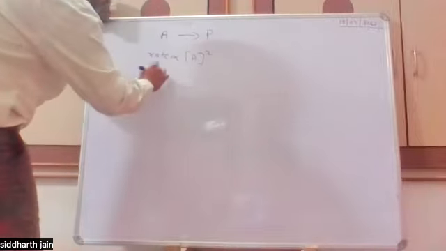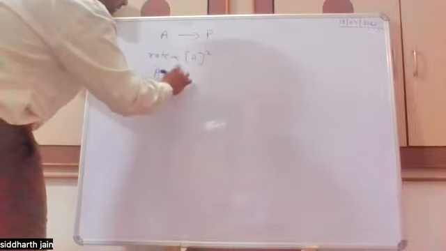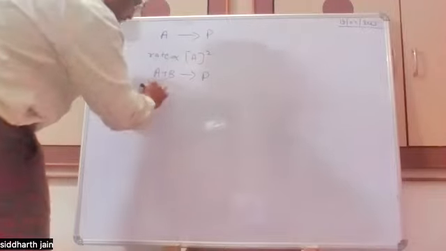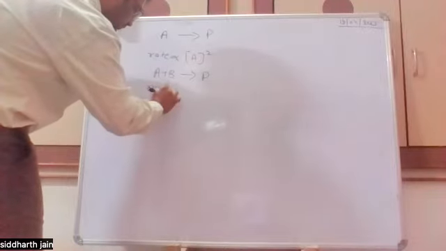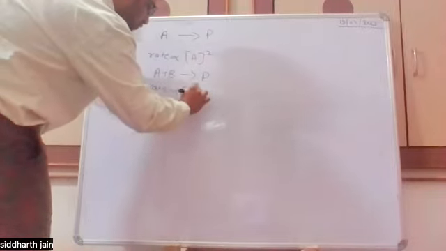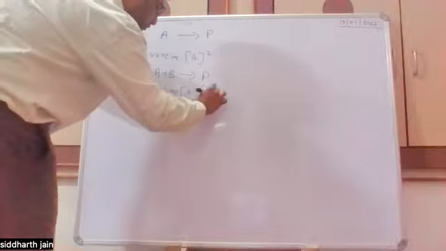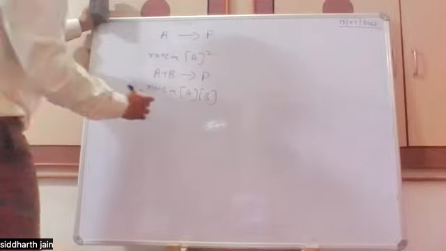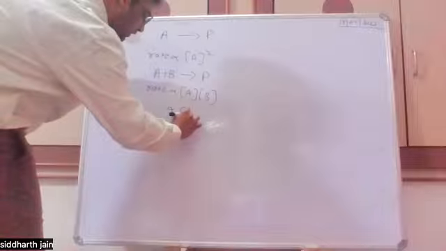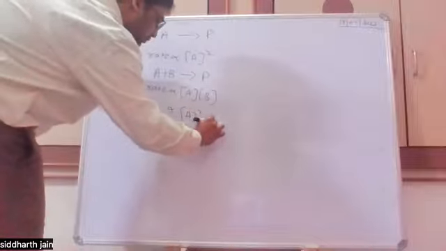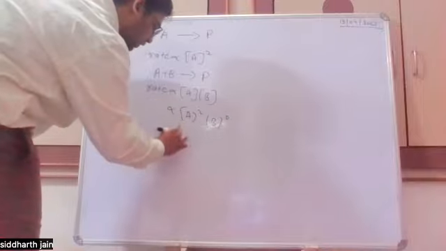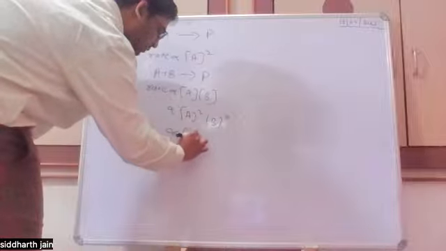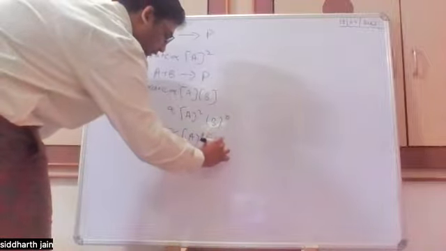But if we have 2 molecules like A plus B getting converted to the product, then the rate is proportional to the concentration of A and concentration of B. In this case, there can be different cases also, like rate can be proportional to the concentration of A squared B to the power 0. It can be one case, or it is equal to A to the power 0, B squared. It can also be one case.